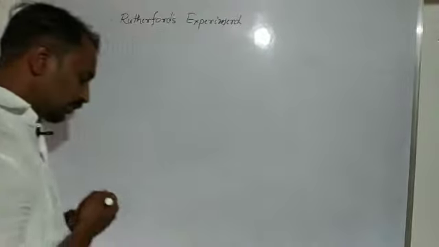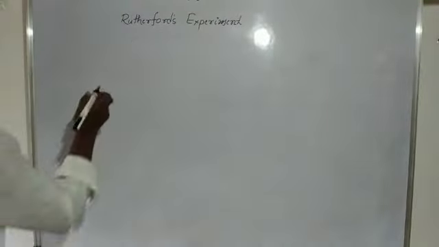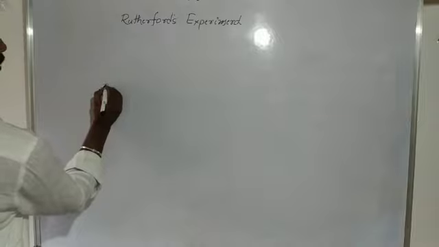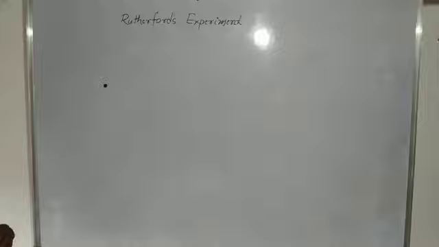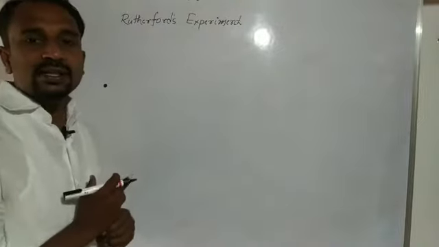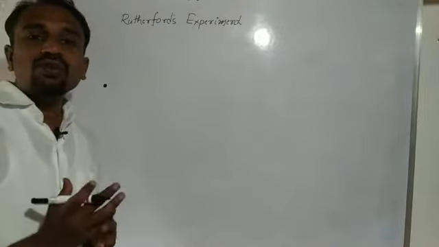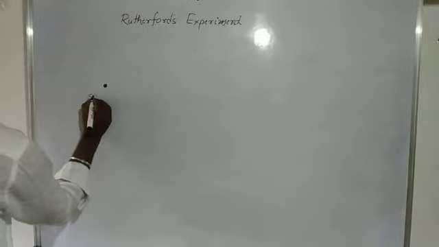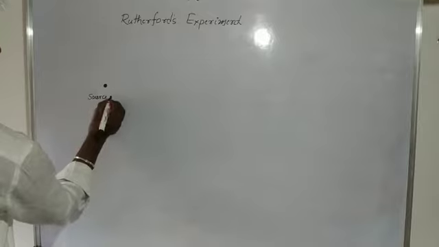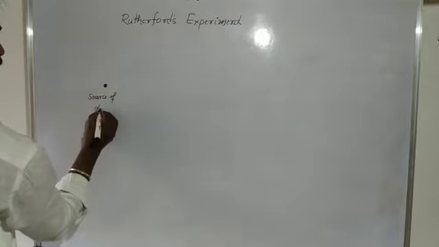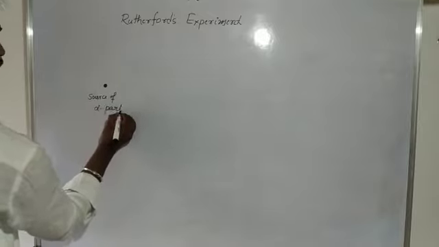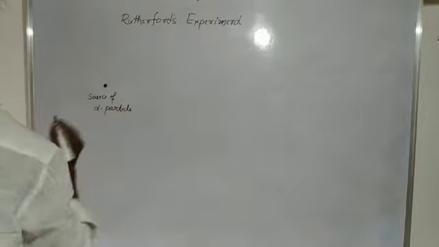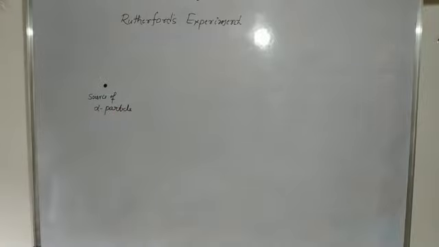Here we consider a radioactive source, or radioactive element. This is a source of alpha particles. Okay, so this one is a source of alpha particles.